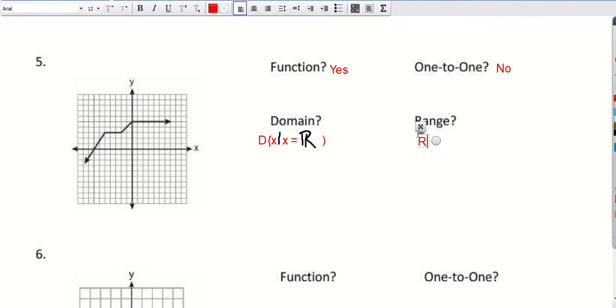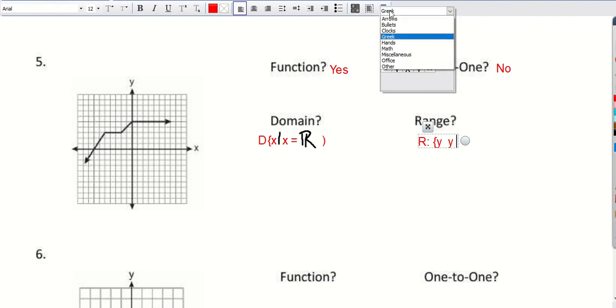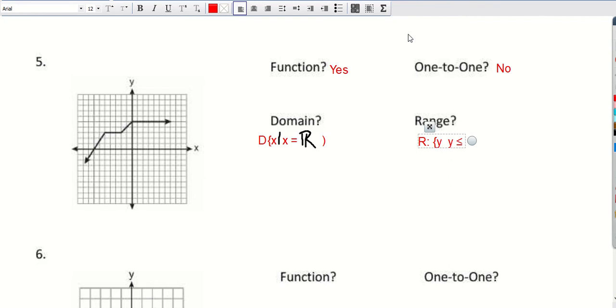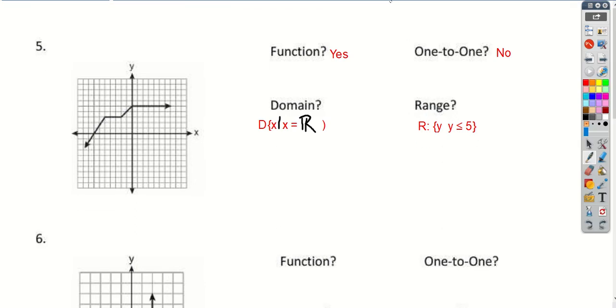So my range is going to be the set of y such that y has to be less than or equal to 5. And then we fill in our such that line, and we're good to go.